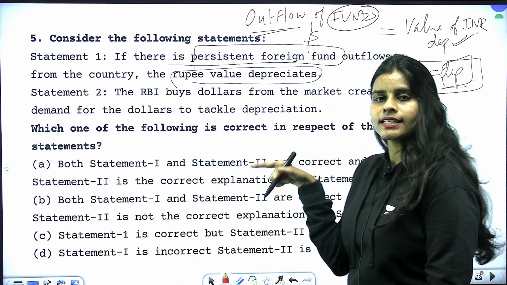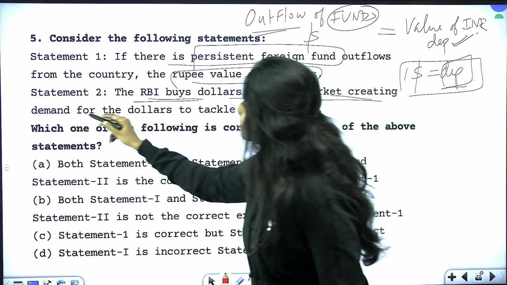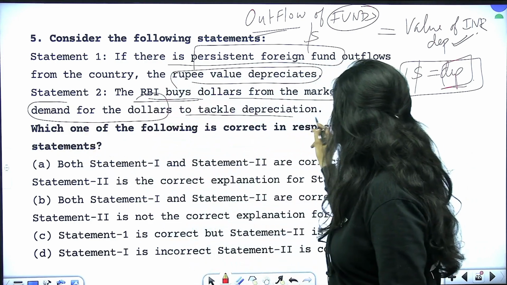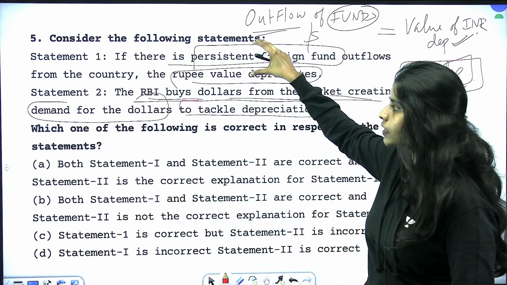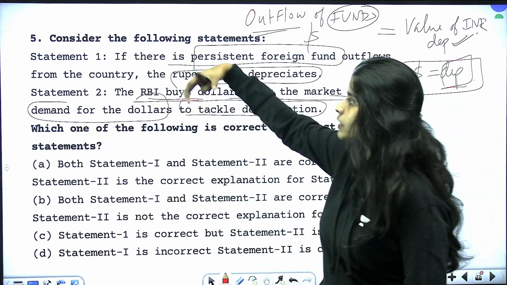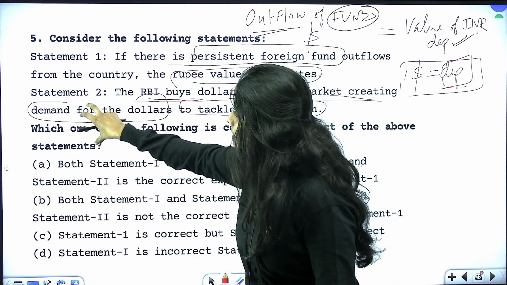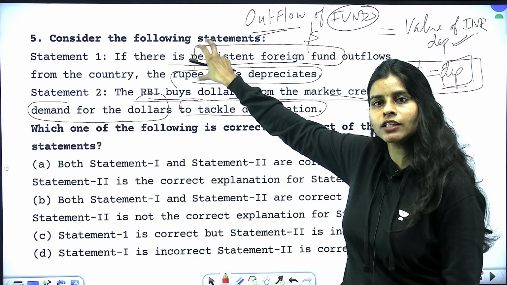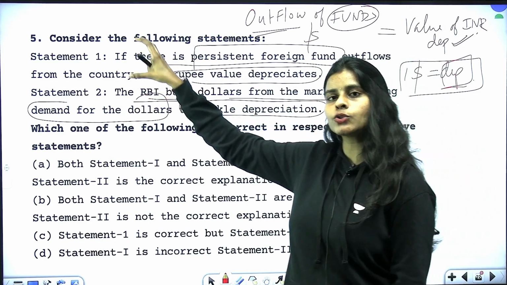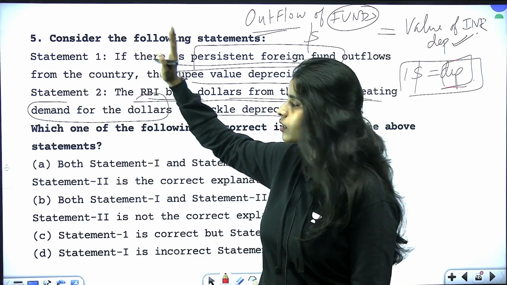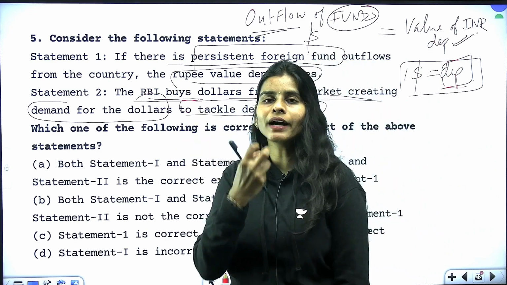Okay, and then read the second statement. The RBI buys dollars from the market, creating demand for the dollars to tackle depreciation. See, if there is a statement given here, the statement should probably be the explanation to statement 1, so as to pick option A, right? But statement 2 says that whenever anything of depreciation type happens, devaluation happens, RBI is actually doing something to tackle that.